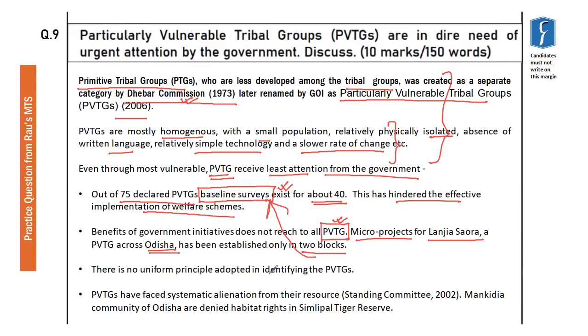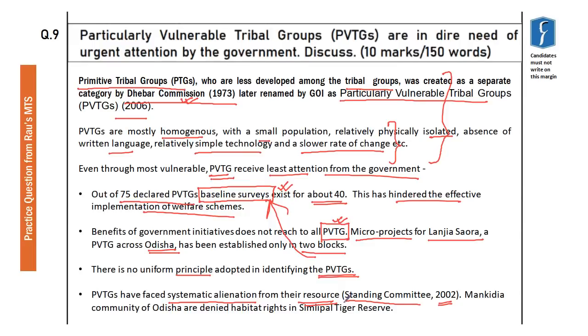Additionally, there is no uniform principle adopted by the states in identifying the particularly vulnerable tribal groups. Particularly vulnerable tribal groups are identified mostly by the Home Ministry, but suggestions can be given by the states. In the Standing Committee report back in 2002, it was stated, so this is the stand of the Parliament itself, that particularly vulnerable tribal groups have faced systemic alienation from their resources. Because of developmental projects like dams, and construction of linear projects like railways and roads, they have to evacuate their place of living and forgo their way of life.